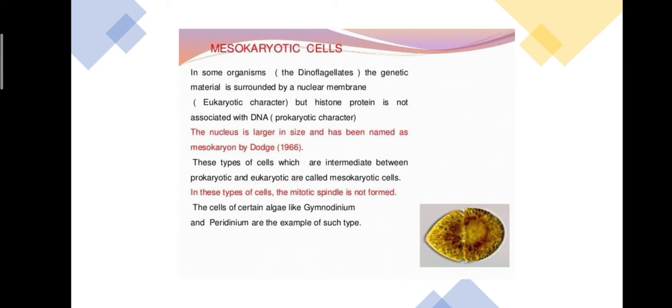Why is it called the connecting link between the prokaryotic cell and eukaryotic cell? Very simple, because it shows the characteristics of prokaryotic cell and eukaryotic cell.